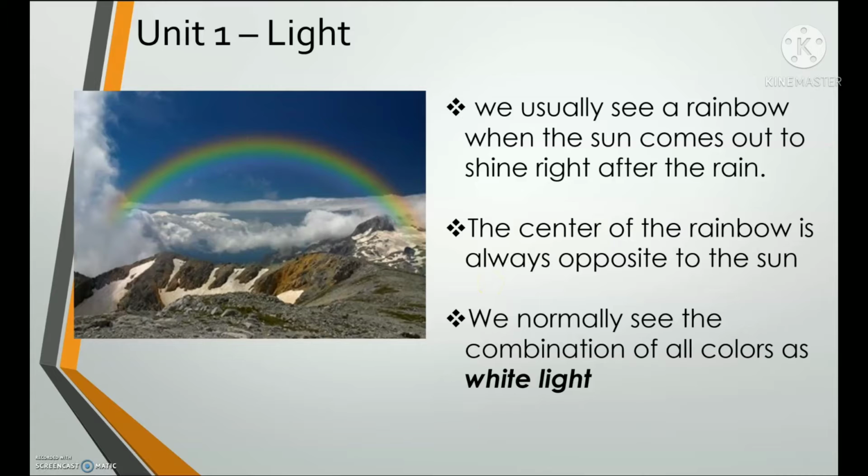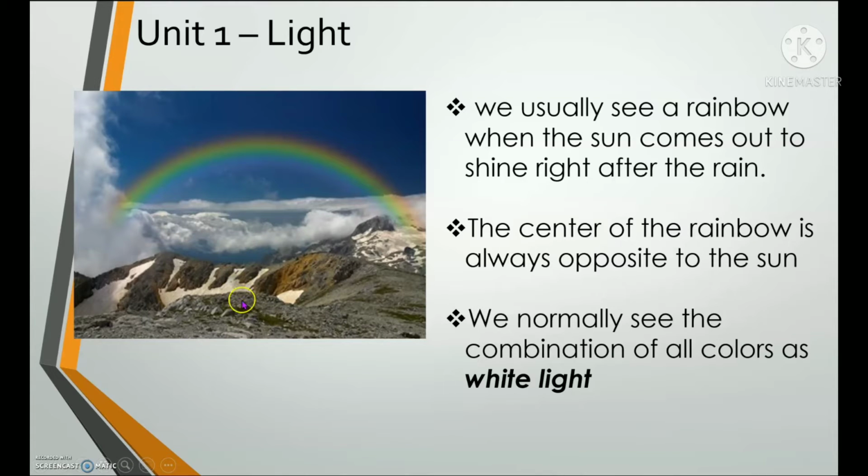The center of a rainbow is always opposite to the sun. It means when we see a rainbow, we are always at the center of the rainbow.